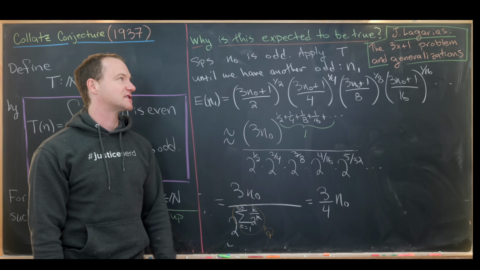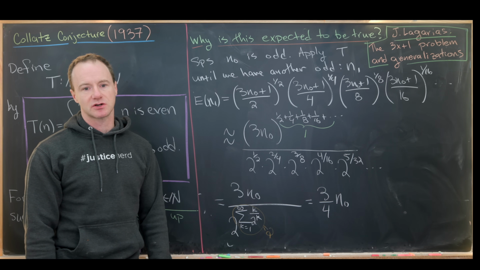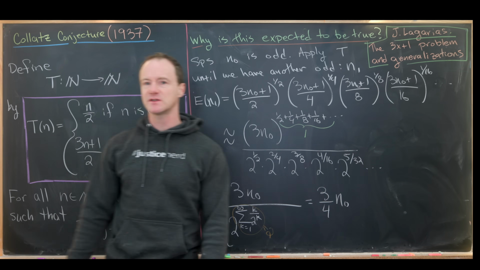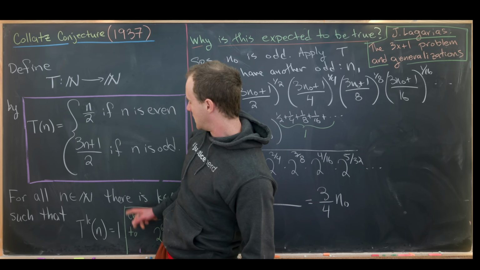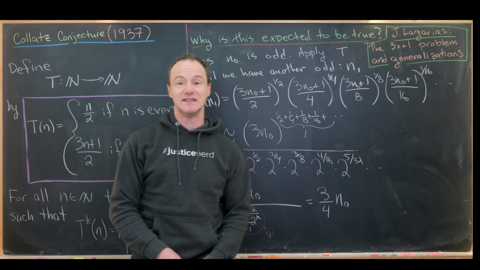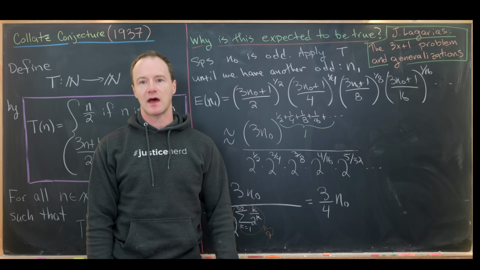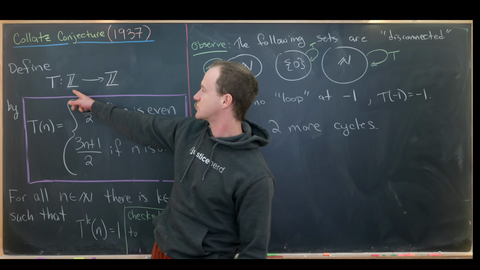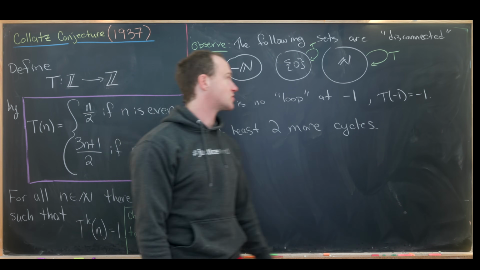Now that we've got this loose argument for this conjecture, let's maybe go ahead and look at some extensions. Maybe the first extension we'll look at is exactly like this, except we'll replace N with Z. Okay, let's jump into that. So let's see what change we have if we replace the natural numbers with the integers for this function.